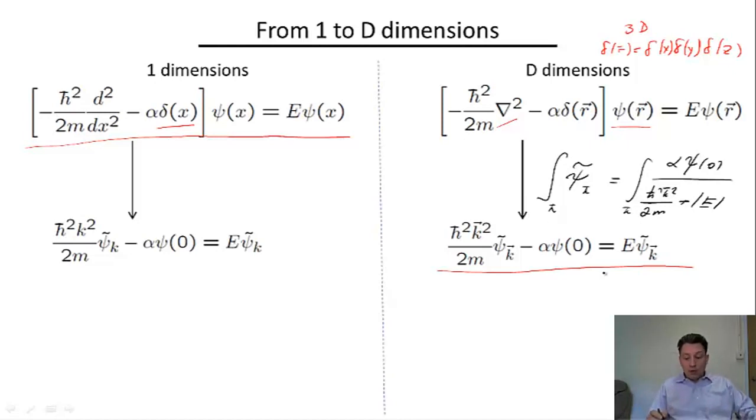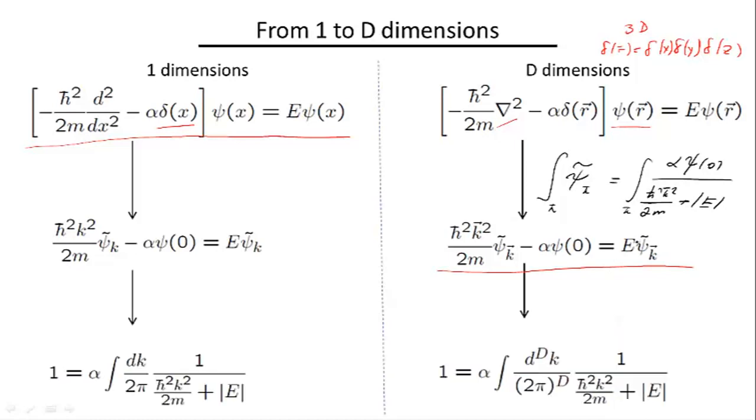If we do so, we come up with the self-consistency equation, which again in 1D and in higher dimensions looks almost the same. The only difference is that the integral here is going to be over a higher dimensional space. It turns out that this difference, the fact that we're now integrating over a higher dimensional space, leads to very important consequences for the actual solution of this equation. Here we knew that no matter how small alpha is, as long as it's non-zero, we can always find an energy that would satisfy this equation.